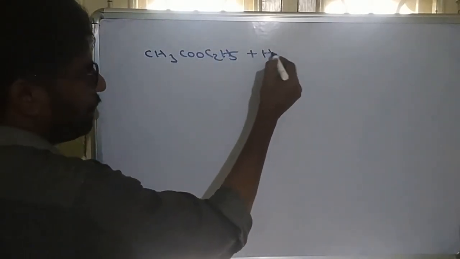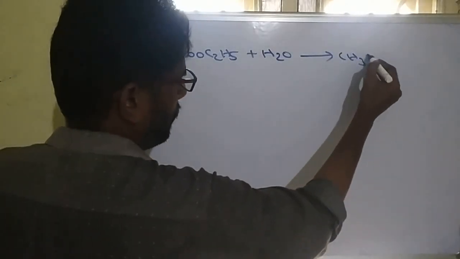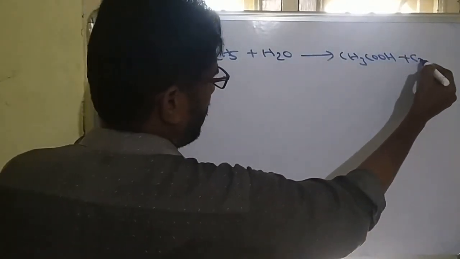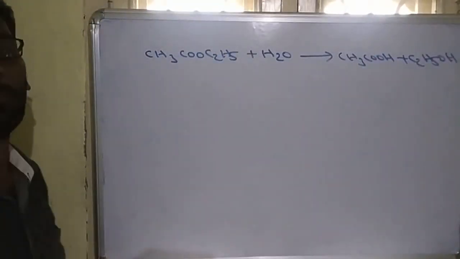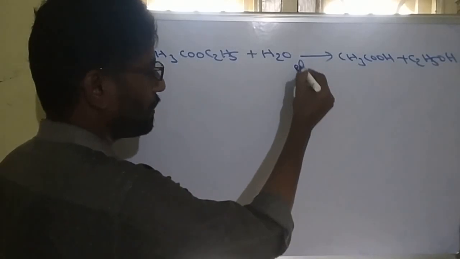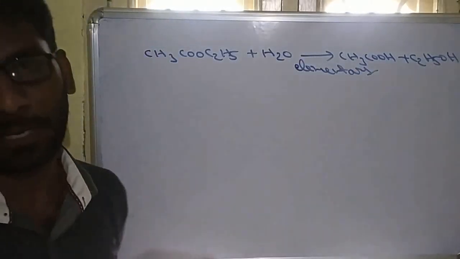Ester on hydrolysis in the presence of acid medium produces carboxylic acid and alcohol. This is an elementary reaction. Elementary means simple reaction.